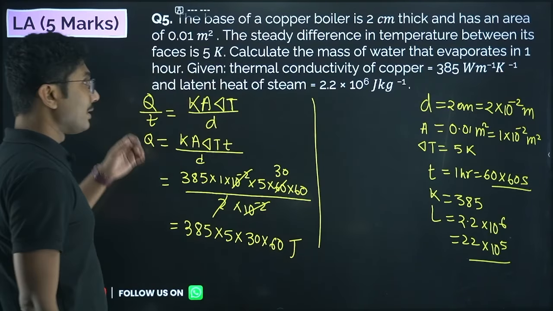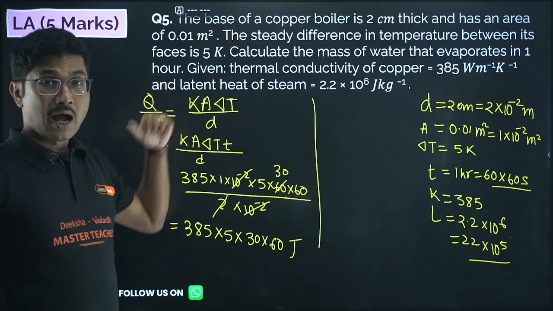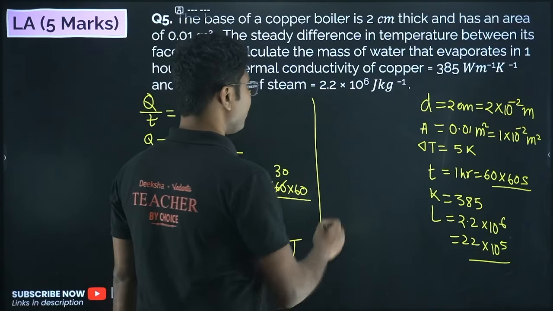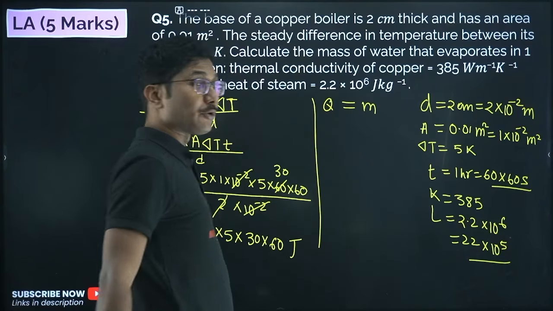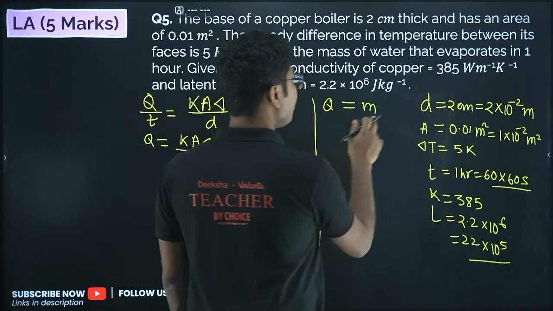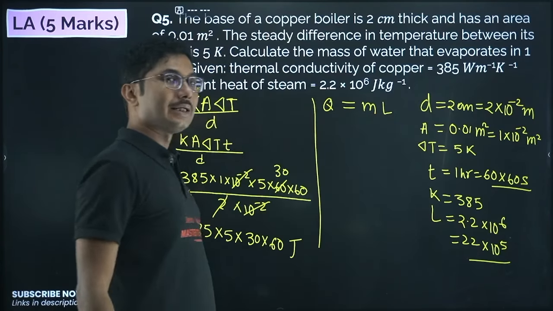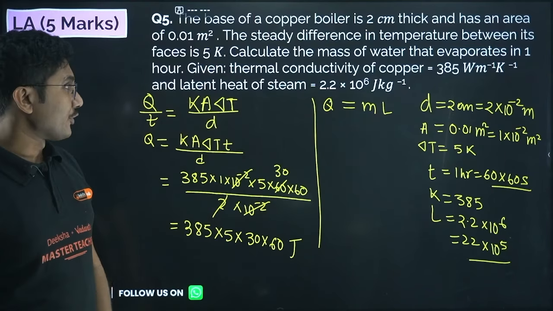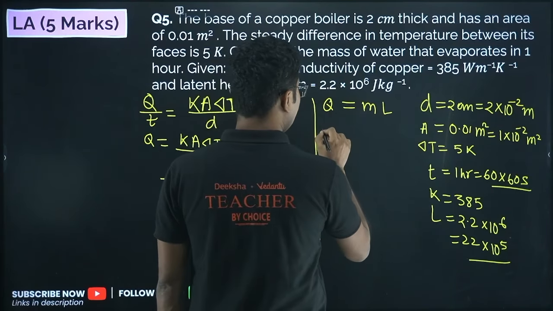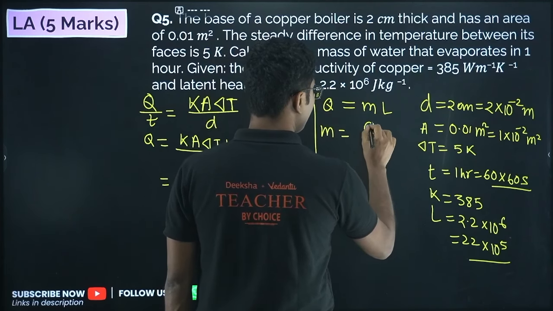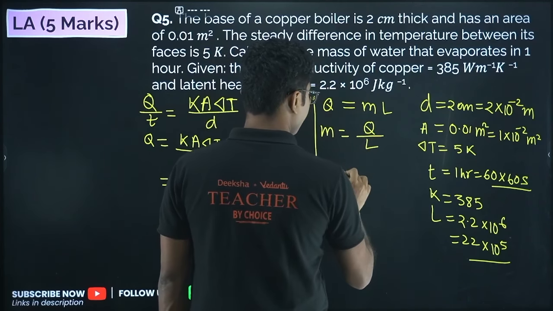But you have to calculate the mass of the water that evaporates. So if you give Q amount of heat and the mass of water which evaporates is small m, then Q should be equal to small m into L. L is the latent heat of evaporation. Now from here we can calculate m equals Q divided by L. So Q, what is Q?